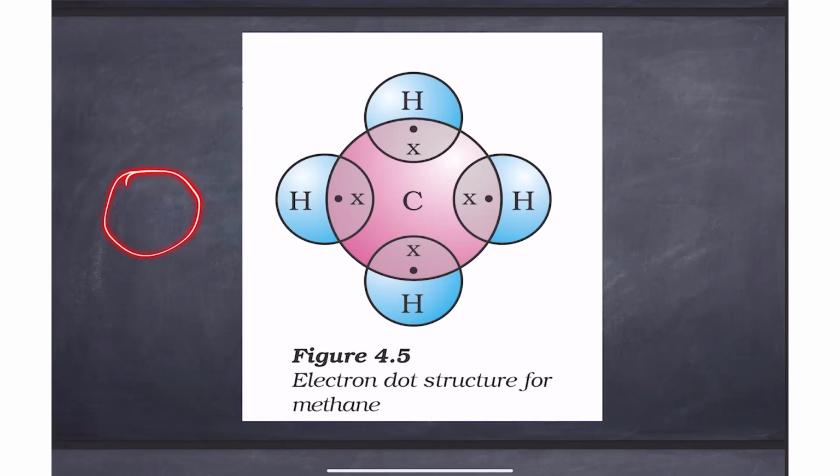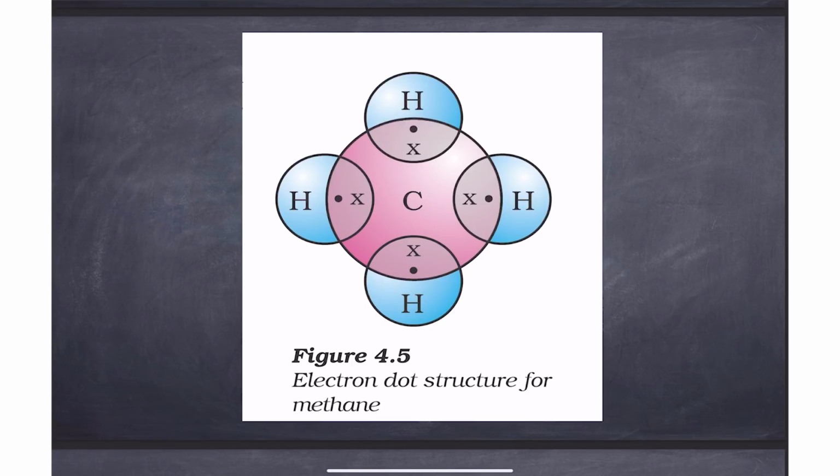Now if we have to do some more deep analysis on how carbon is involved in a covalent bond with other elements, we can give an example of carbon sharing its bonds with 4 hydrogen atoms. So how does this happen? Carbon stays in the middle. There are 1, 2, 3, 4 hydrogens surrounding carbon. Now we know that carbon has 4 valence electrons and hydrogen has just 1 valence electron, and it needs just one more electron to achieve its stable configuration.